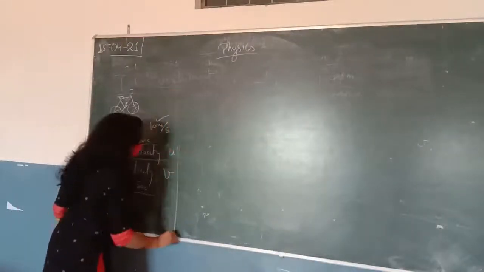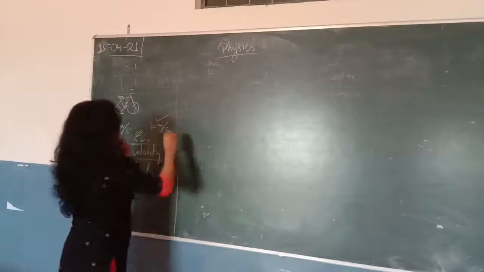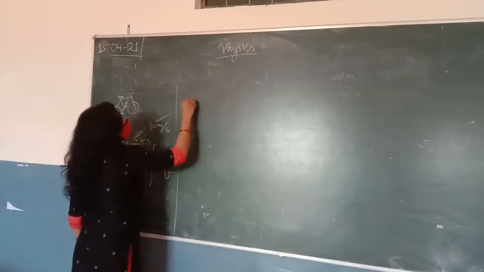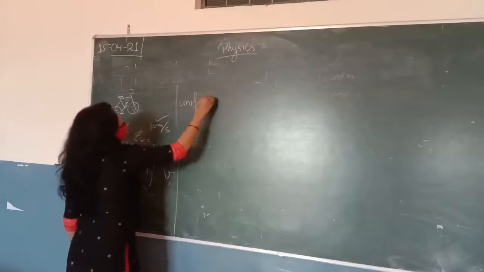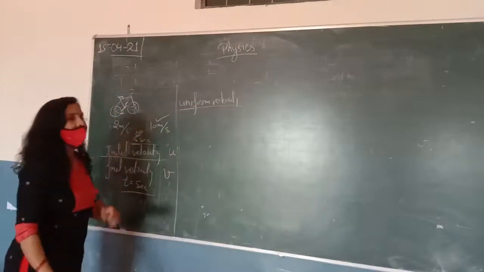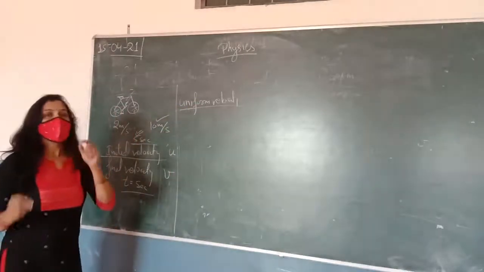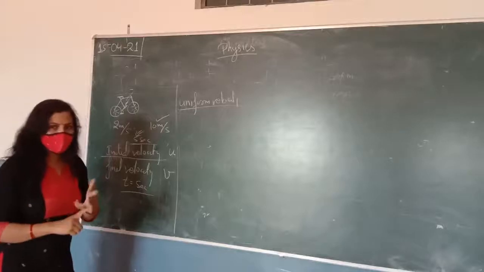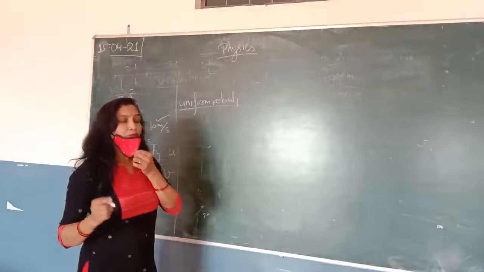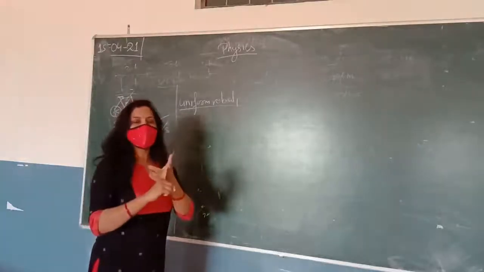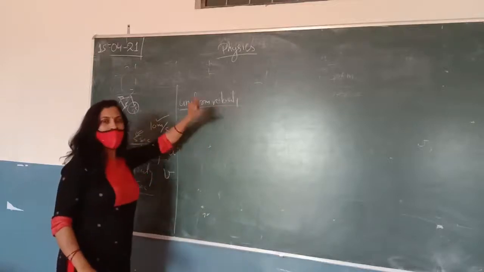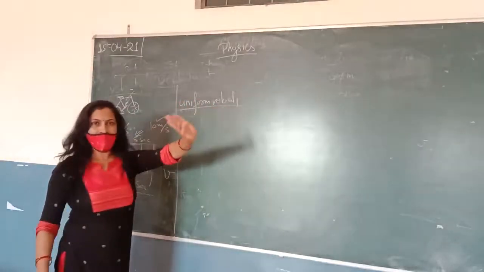So can I explain this one? Just try to understand. If you have any problem, you can ask me in your Zoom classes. So uniform velocity. Uniform velocity means a body covers equal distance in equal interval of time in a particular direction. Here, the more important thing is, we have to represent the direction. Since the velocity is a vector quantity, it should have magnitude as well as direction.